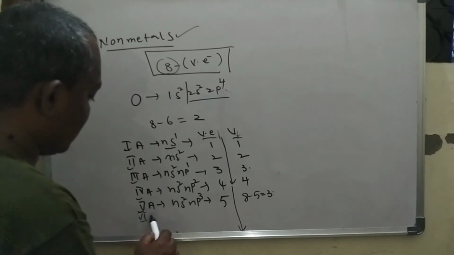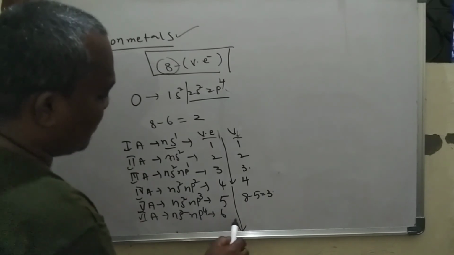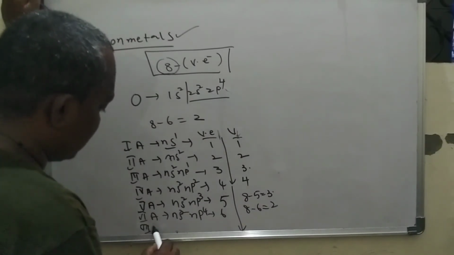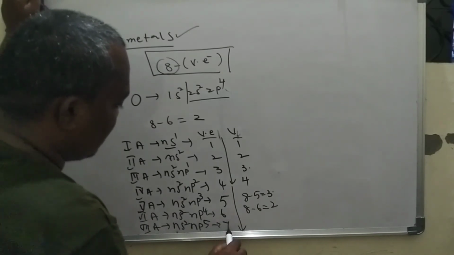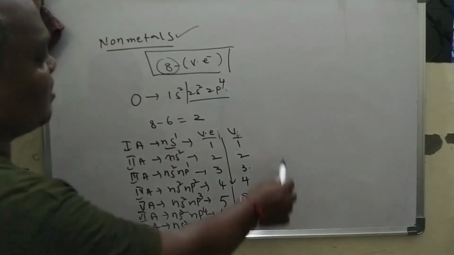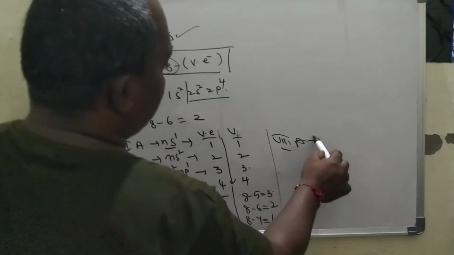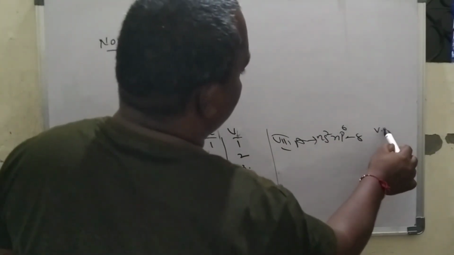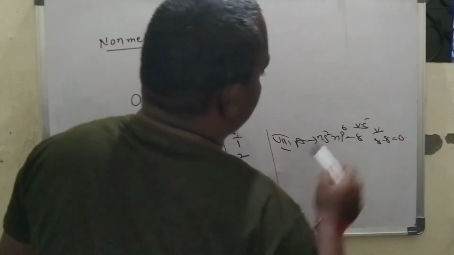For sixth group elements, the general configuration is ns2 np4. Then we have 6 valence electrons, and 8 minus 6 is equal to 2 valency. For seventh group elements, we have ns2 np5. There are 7 valence electrons. Then the valency is 8 minus 7, and we get a valency of 1. And eighth group elements, we have 8 valence electrons. The general configuration is ns2 np6, and the valency becomes 8 minus 8, which is equal to 0.